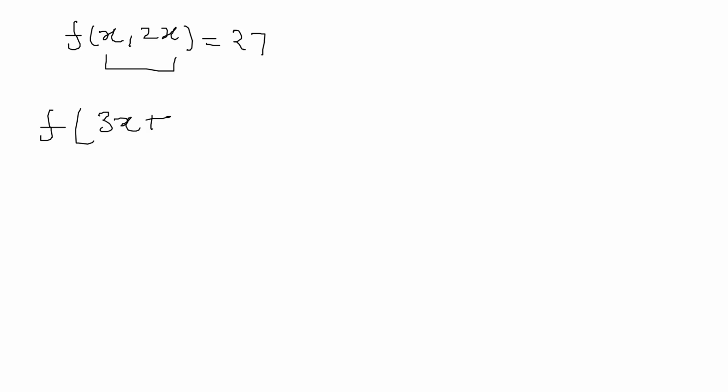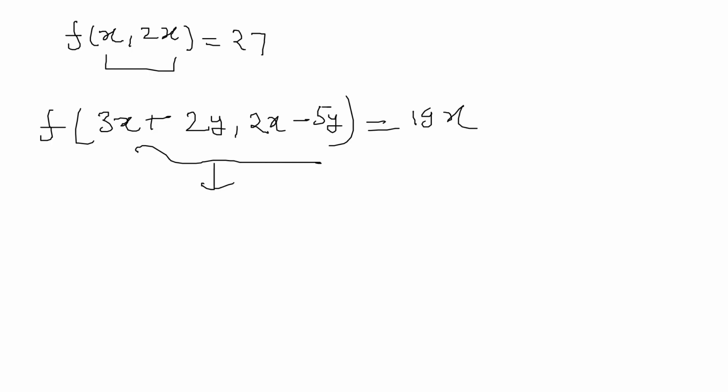Because we have to find the value of x and we have only one clue, that is f(x, 2x) equal to 27, we observe that the second argument is twice the first. With the same function f(3x plus 2y, 2x minus 5y) equal to 19x, they should also be in the same relationship, meaning 3x plus 2y is half of 2x minus 5y.